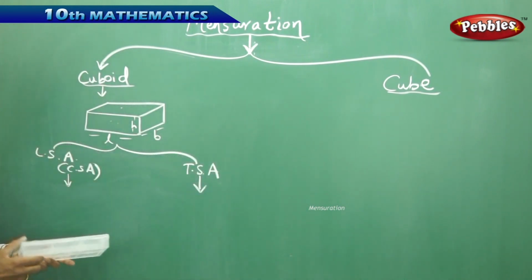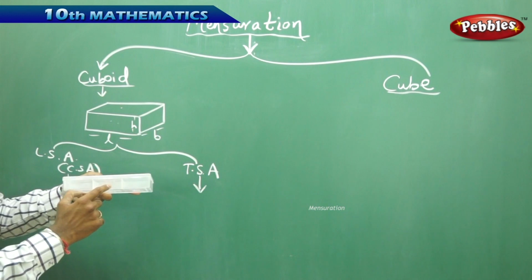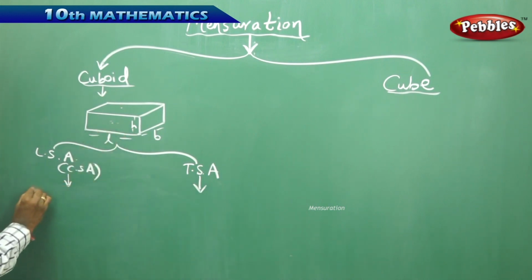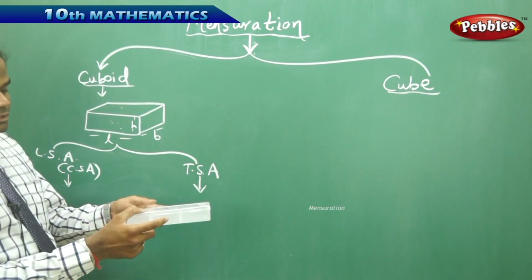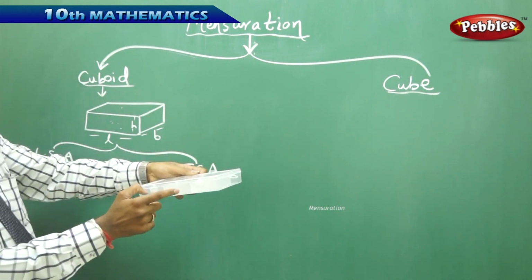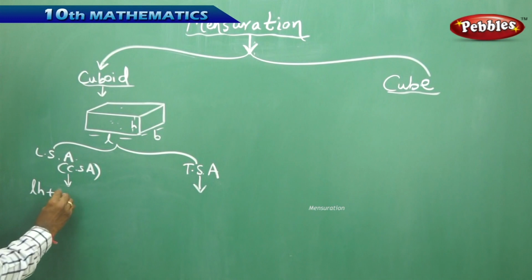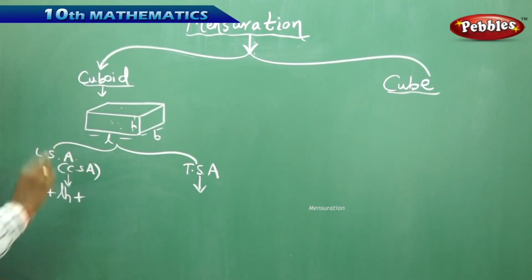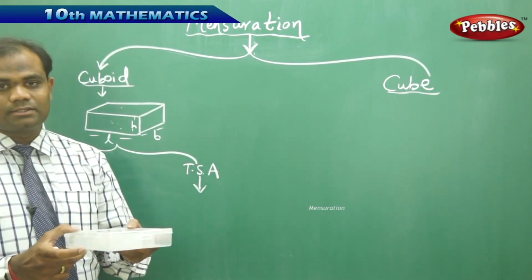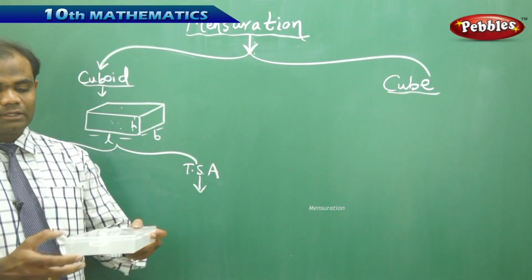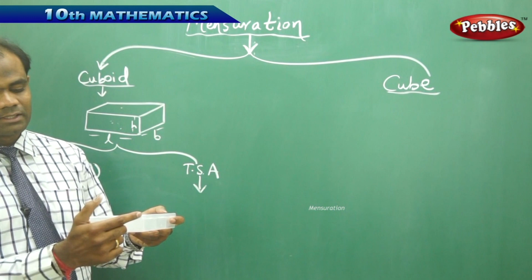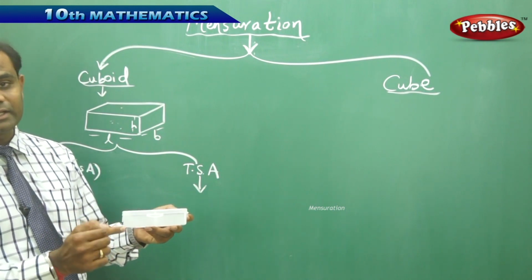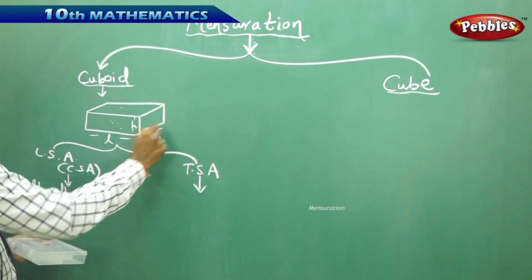To start with, the front face has area LH, plus a similar area LH on the opposite side, which gives one part of the lateral surface area. Now coming to the other region of the lateral surface area, this side is B and this is H, as can be seen, with B and H.